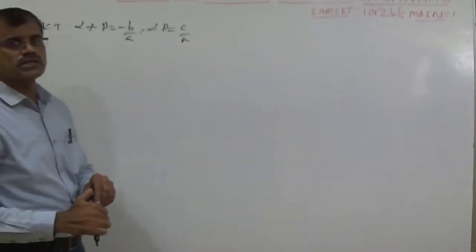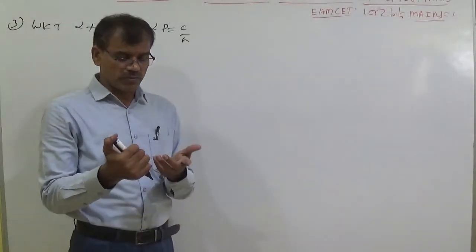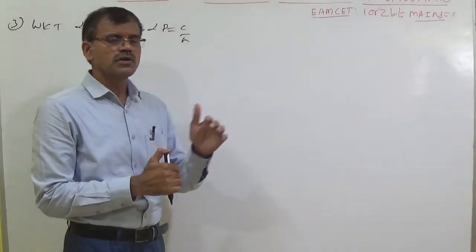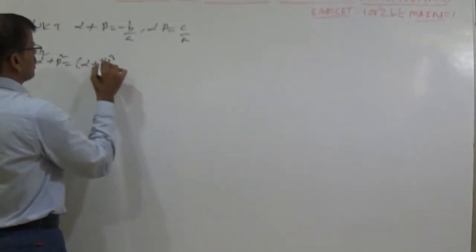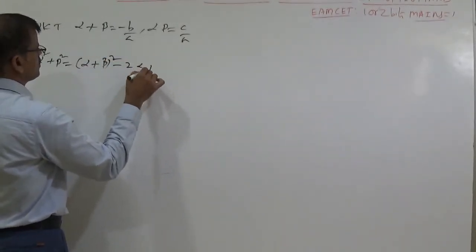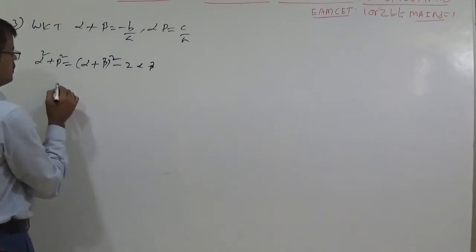Let us going to discuss about alpha square plus beta square and alpha cube plus beta cube, which is useful for objective questions. I will say in detailed manner later. Now using this one, you can write alpha square plus beta square as alpha plus beta whole square minus 2 alpha beta.